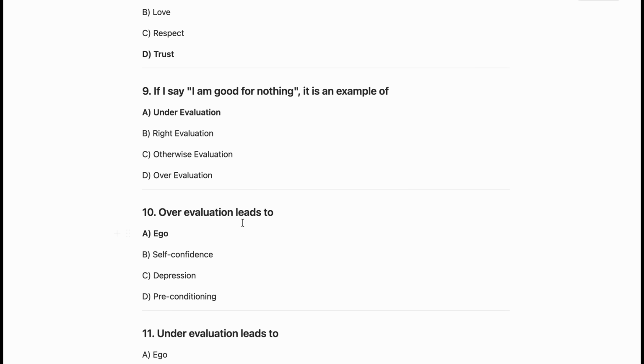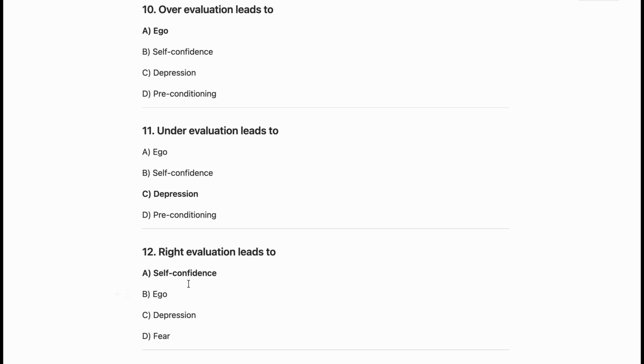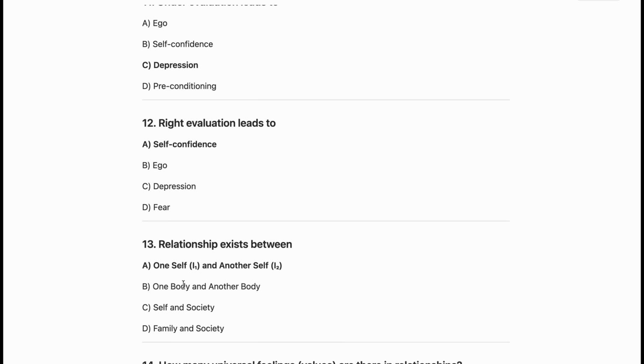Now over evaluation leads to ego. So A is the correct answer. Now under evaluation leads to depression. So C is the correct answer. Now here our right evaluation leads to self-confidence. So this is the correct one. So A is the correct answer.